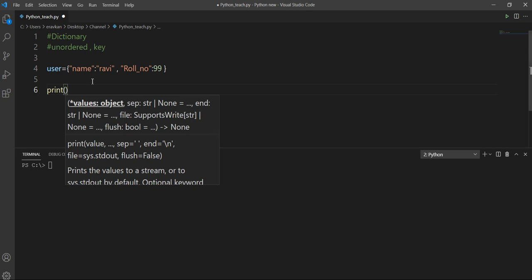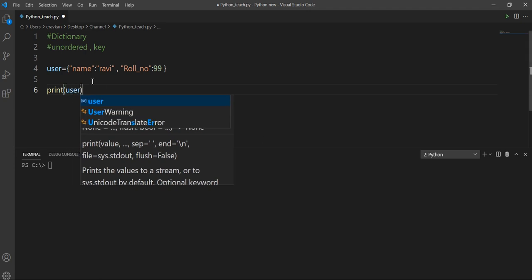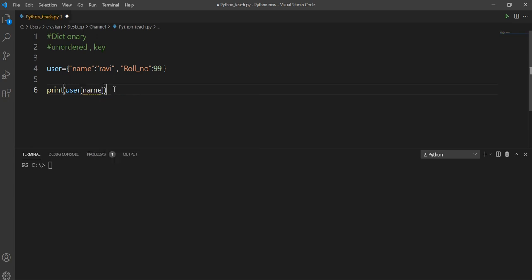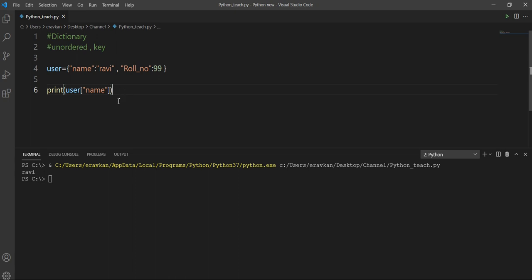Print the dictionary name user, and then you specify what you need to take. So user name, it should work like this. So the username is Ravi. By using the key, you can access your value in the dictionary.